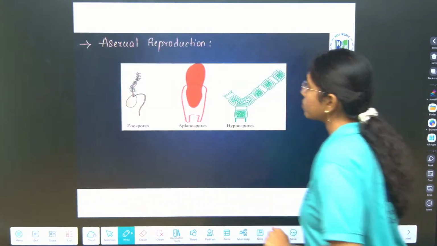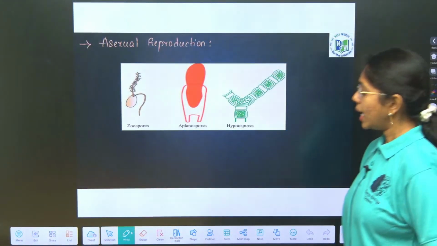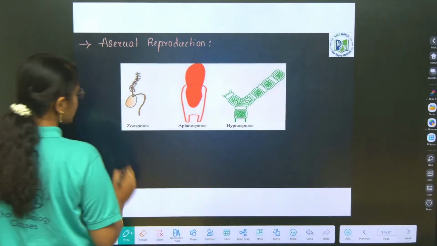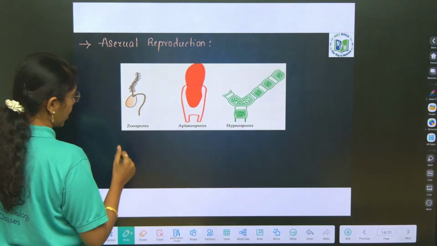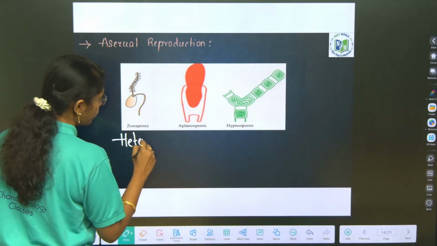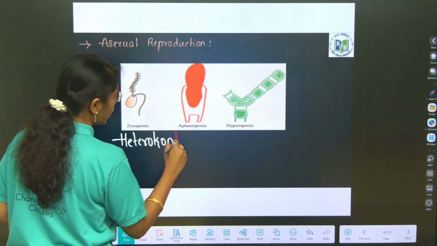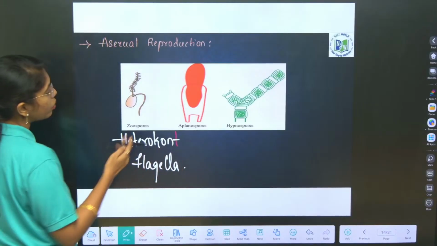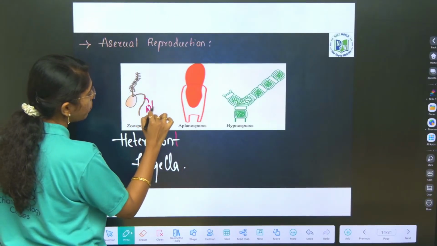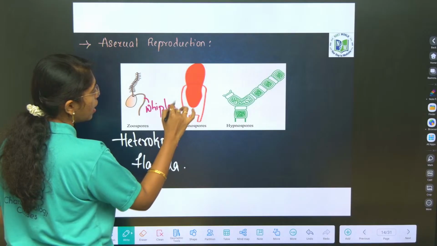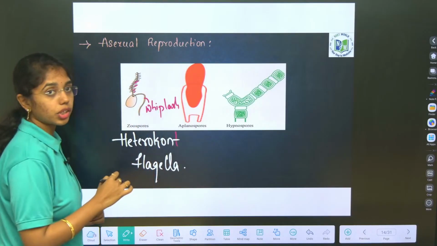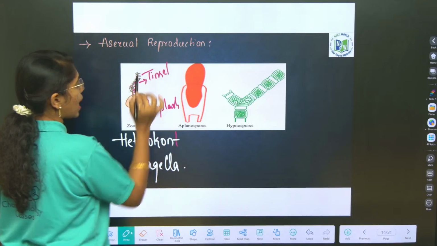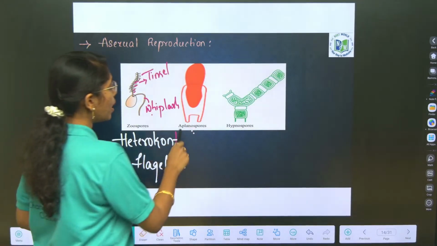Next, asexual reproduction. First is what? Zoospores. Zoospores have heterocont flagella. Take down, very important. Heterocont flagella, in which one is smooth and whiplash type of flagella and the other has small hair-like structures over it. This is called tinsel flagella. Whiplash and tinsel.